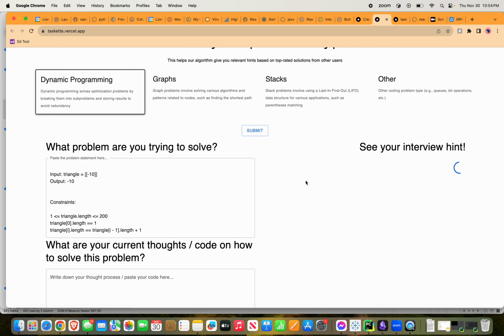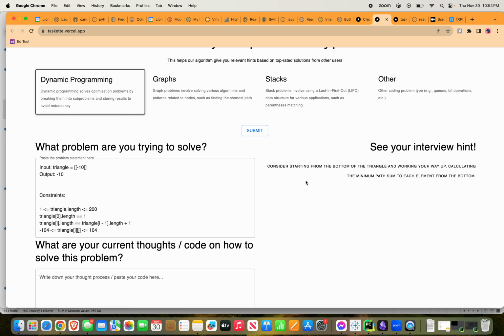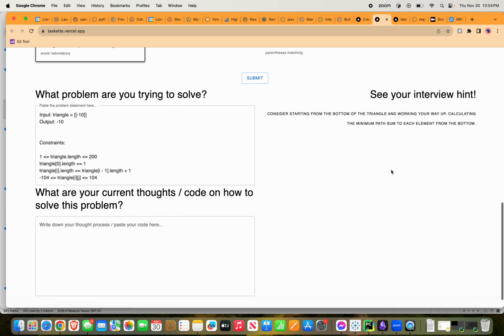Our next state is then a loading state, which facilitates our backend request. And then lastly, this is our final state where we can see a hint that was generated, and I know how this problem is ultimately solved, and this hint is very relevant to the actual solution. In short, these are Taskette's updated designs.